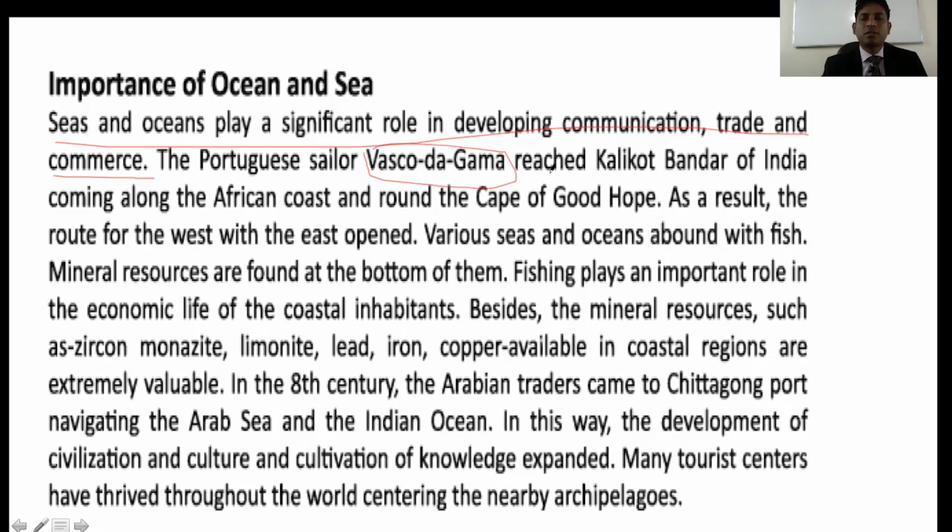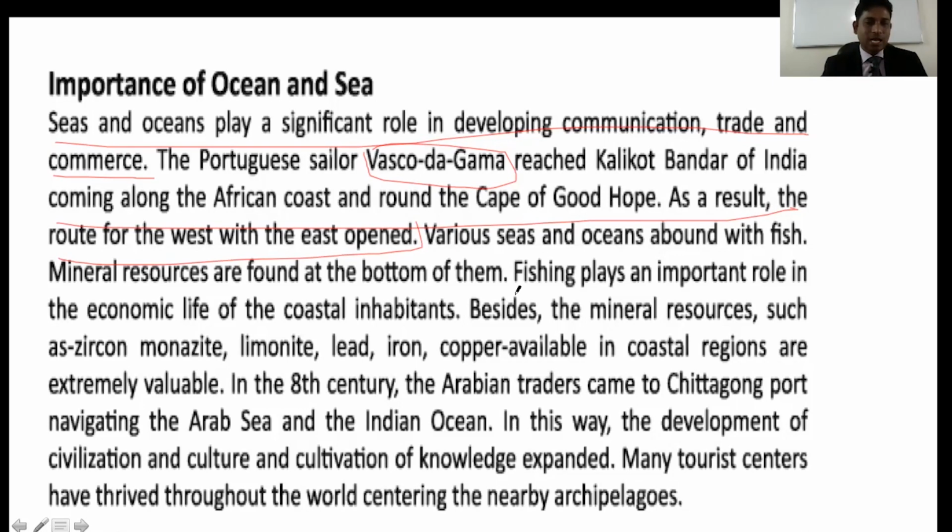He reached Calicut, Bandar of India, coming along the Africa coast and round the Cape of Good Hope. As a result, the road for the west with the east opened. So Vasco da Gama discovered the way from Europe to the Indian subcontinent using the ocean or sea route. Okay, so you have to underline it.